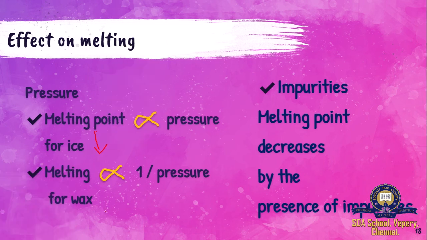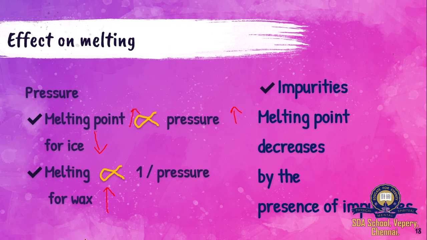And for wax, the volume will increase on melting. So just remember that. For those substances whose volume decreases on melting, the melting point is directly proportional to the pressure. So when the pressure is increased, the melting point will also increase.